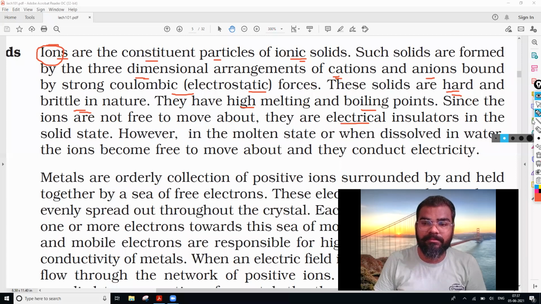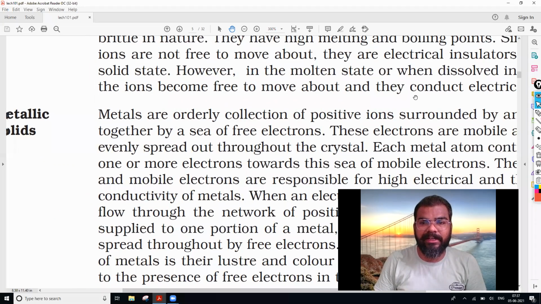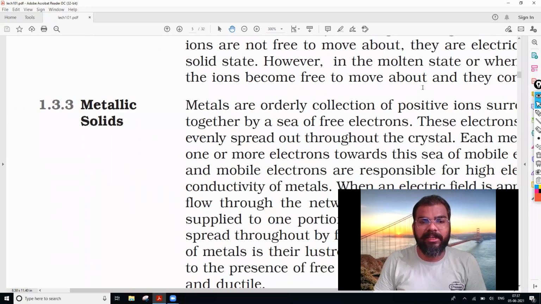Okay, after that, the next category that we have is the metallic solids. The first one, what we did yesterday, was the molecular. Then today we started with the ionic solids. Now the second category of today is the metallic solids. So let us see what it is.